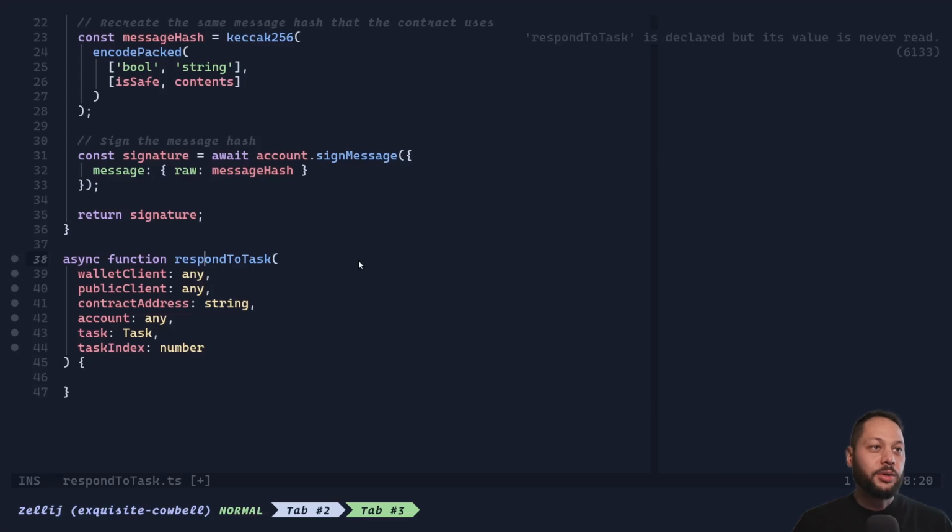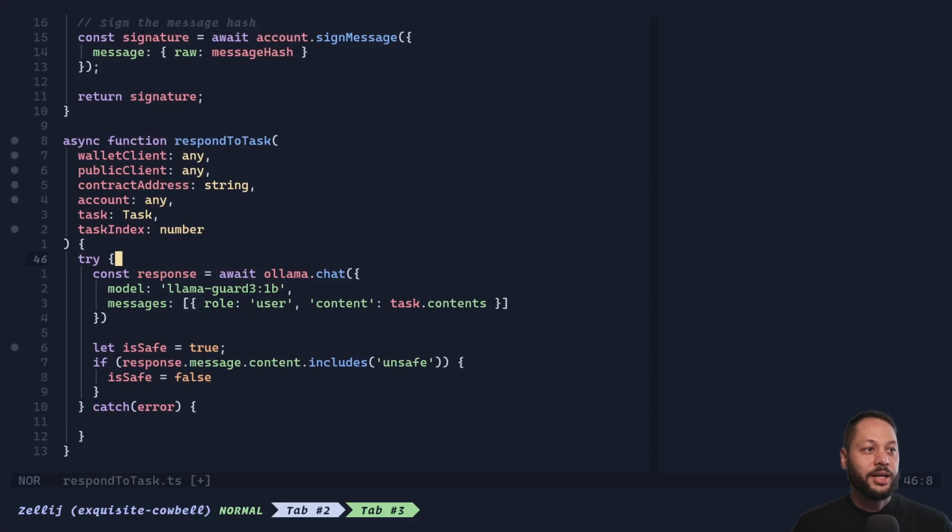Next, we'll create a respondToTask function. This will take in the wallet client, public client, the contract address of our service manager, the account, task, and task index. And these are all going to be called from our main function, which we will define below after all of the boilerplate setup.